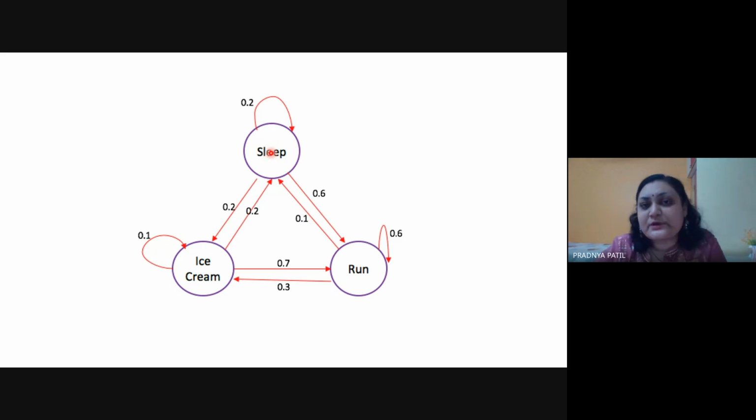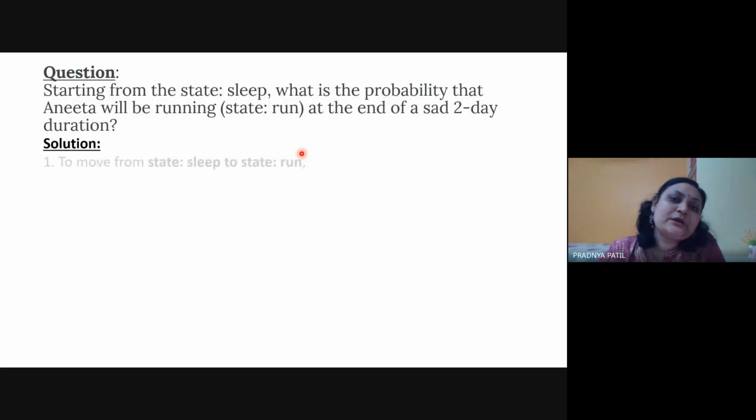There can be multiple possible ways. I can go from sleep to run to sleep. So how many steps would I require to reach back to my own previous state? That gives the idea about periodicity. If sometimes there is only one option to come back to your initial state, that means your period is one. That means every time within one step you would be coming back to your previous state.